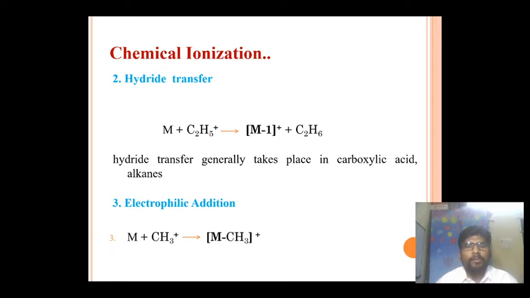Suppose our compound has a molecular weight of 120, then by this process we will receive the M minus 1 peak at 119. The third one is electrophilic addition, in which the molecule, analyte or sample reacts with a CH3 plus radical, and there is an addition of that particular molecular weight into that compound.